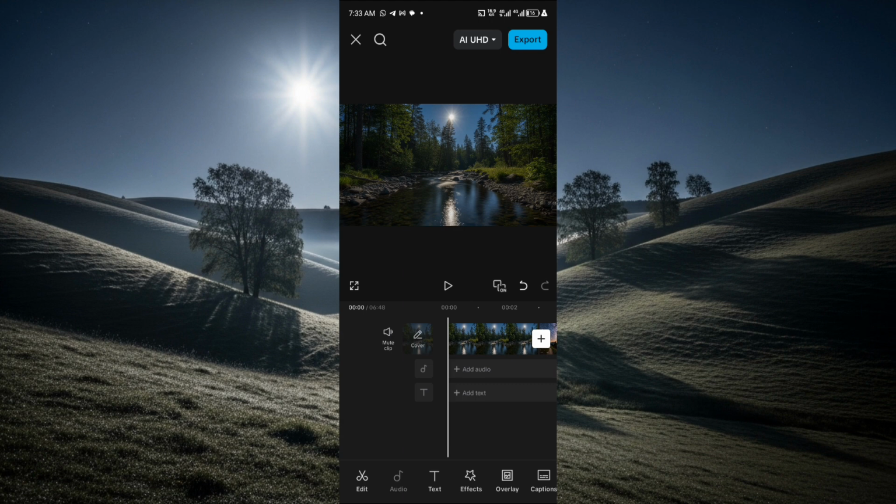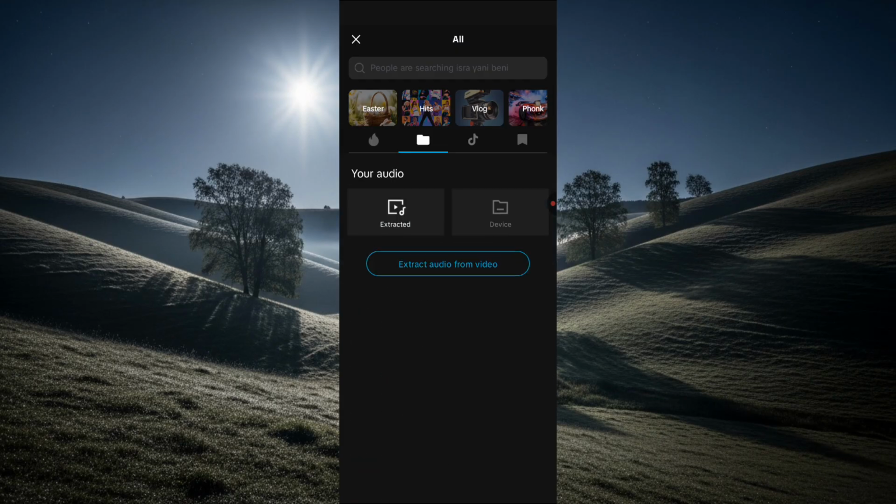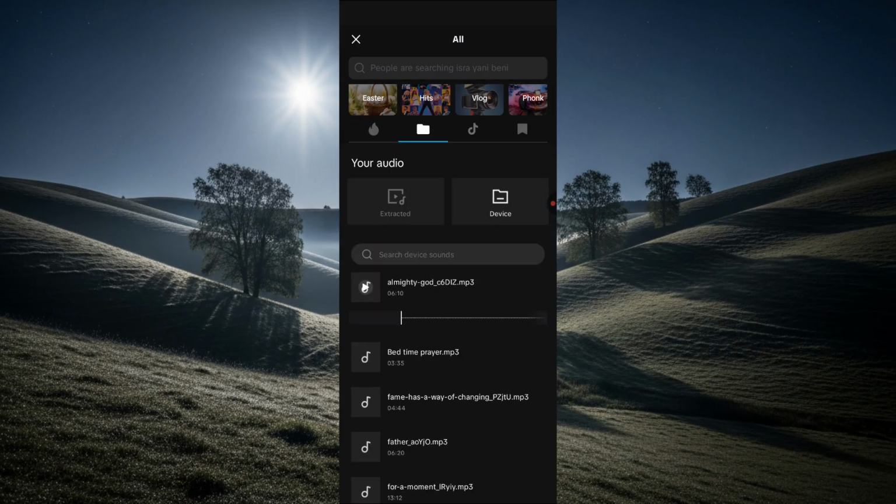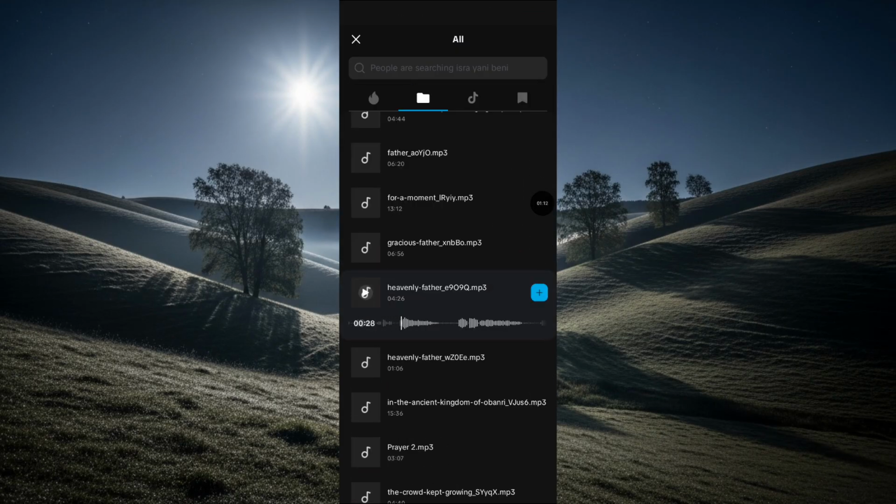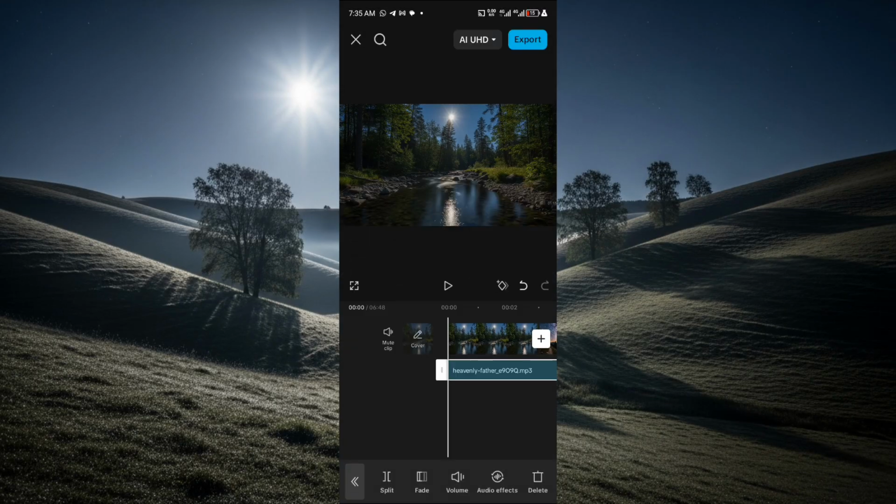I'm just going to click on audio. Now we're going to import our audio. So you click on sound, then you go to your device and look for the audio that you just downloaded. Now this is the particular audio. I'm just going to click on it. Then I'm going to click on the second one to import the second one.